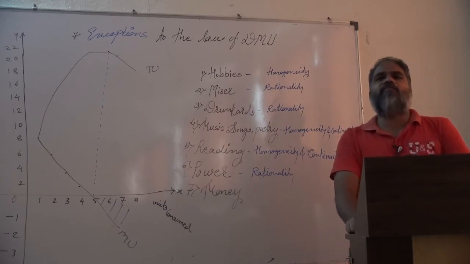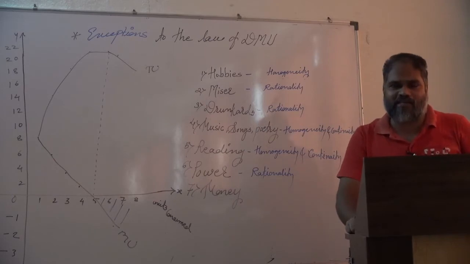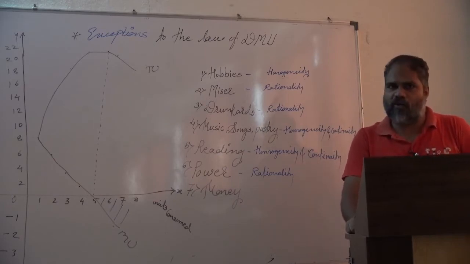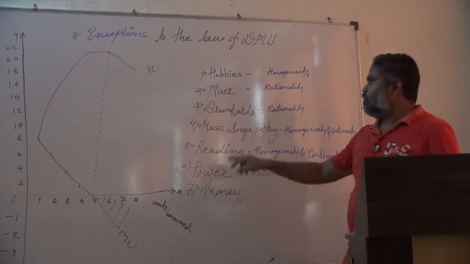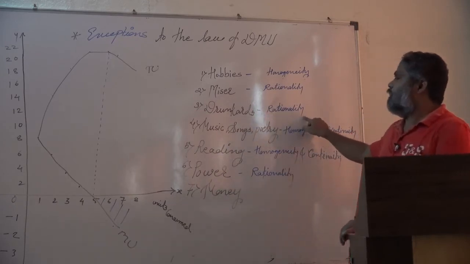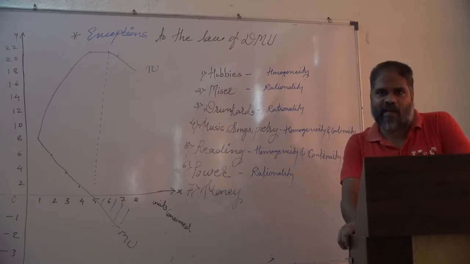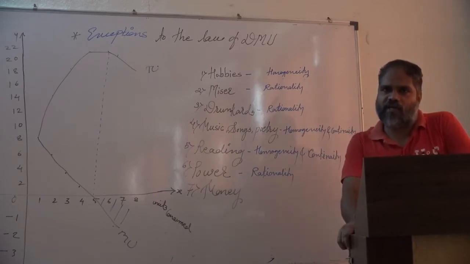But the behavior of a drunkard is also not rational. The behavior of a drunkard is not normal. So in the case of a drunkard, the condition of rationality is also violated, and therefore it is also not a genuine exception to the law of DMU.